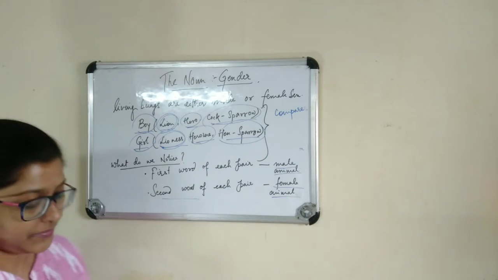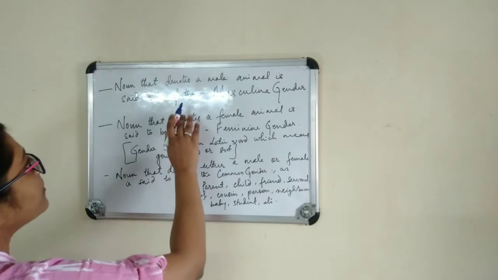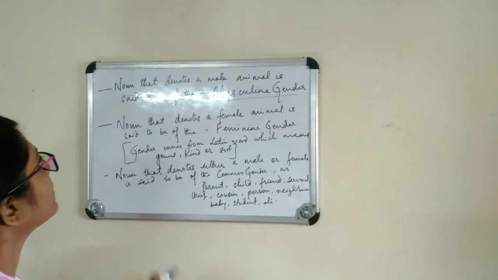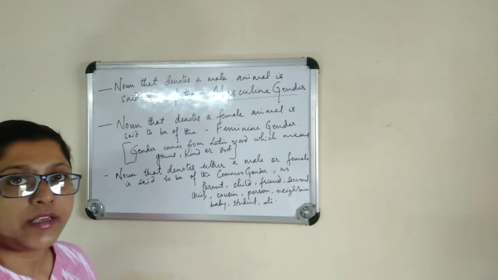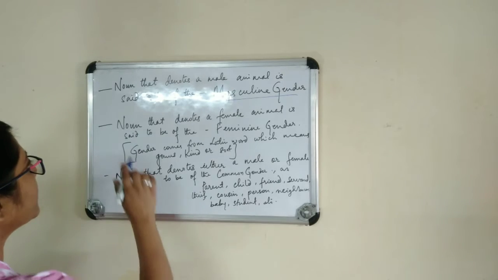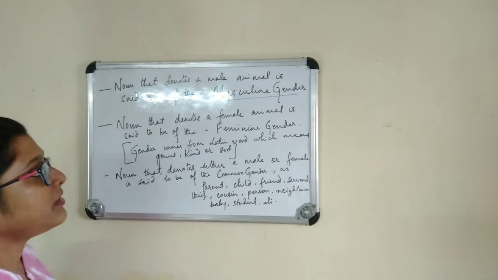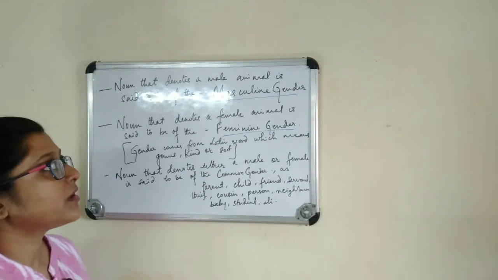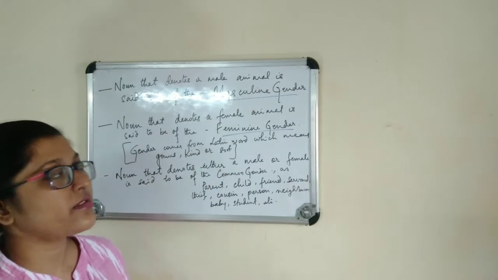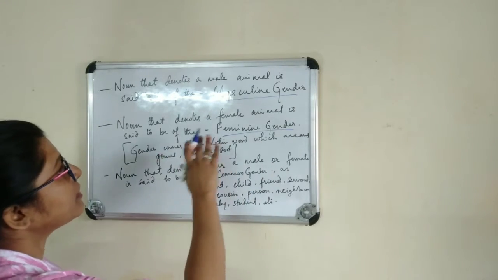A noun that denotes a male animal or a male person is said to be of the masculine gender. A noun that denotes a female animal or a female person is said to be of the feminine gender. So masculine gender refers to the male and feminine gender refers to the female.